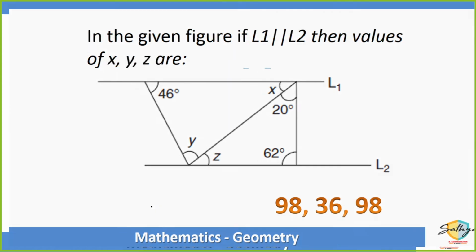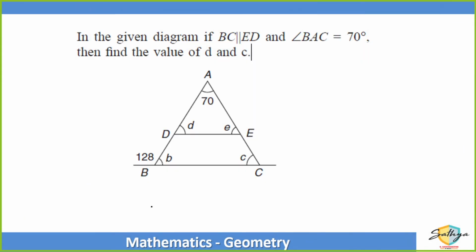Chalo. Now tell me, if BC is parallel to ED and measure of angle BAC is 70 degrees, then what is the measure of angle D and the measure of angle C? You have been given one extra data, that is this angle has been given to you as 128 degrees. So what are the measures of the other angles?